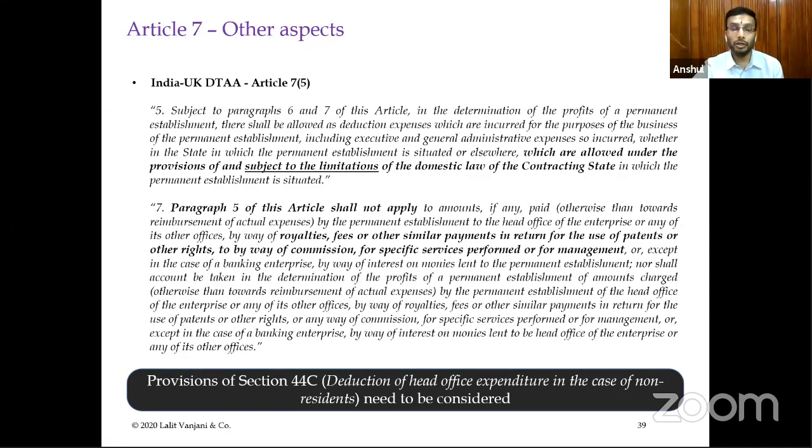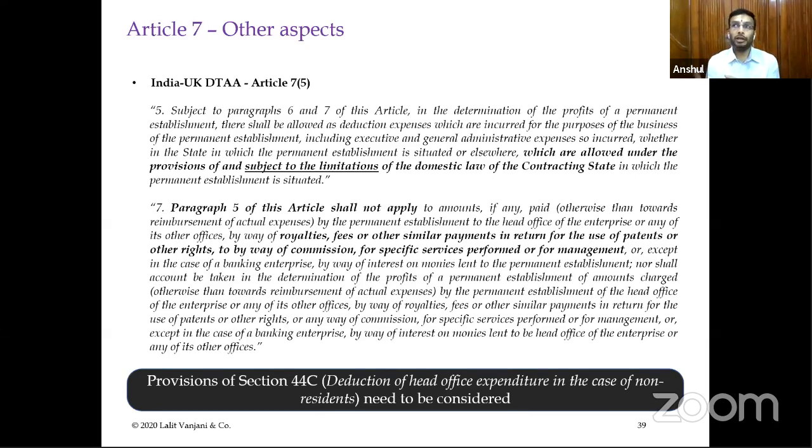And when we are looking at the domestic tax law, 44C comes into picture, and we'll have to see whether the head office expenses will be allowed to the full extent or whether they will need to be limited to the percentage of 5%. So one must also be very careful in seeing what is executive and general administrative expenses. So these are general expenses, say for example, some cost reimbursements or some expenses which have been incurred by the parent company in running the show of the permanent establishment. So those kind of expenses may not be chargeable to the full extent.